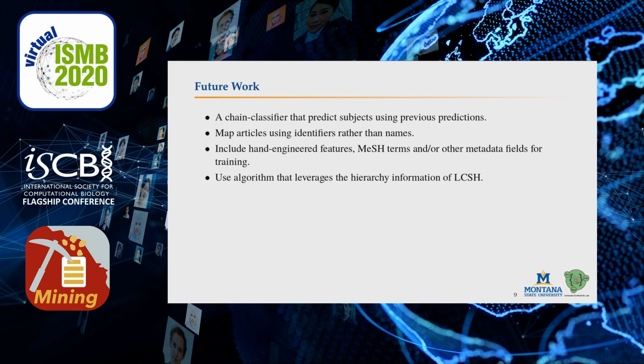Another approach is to map the articles using LCSH identifiers rather than names. Including hand-engineered features, MeSH terms, or other metadata fields can improve the performance. Using algorithms that leverage the hierarchy information of LCSH can also help to improve the performance.